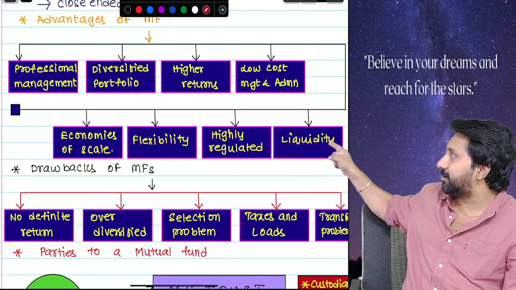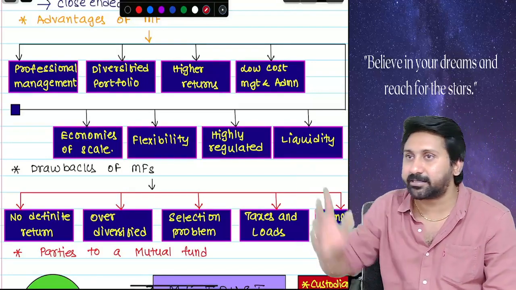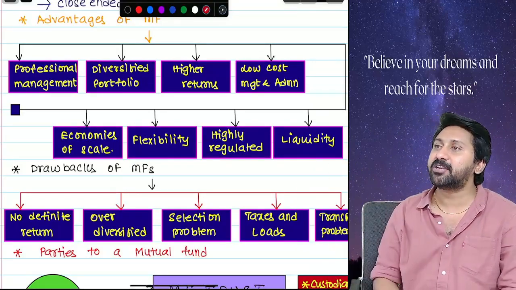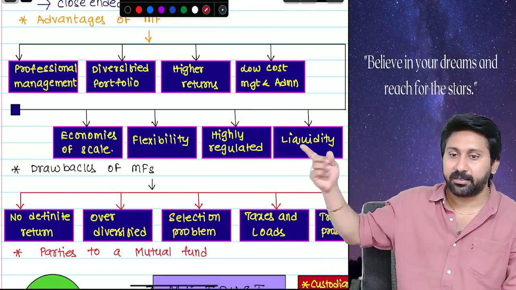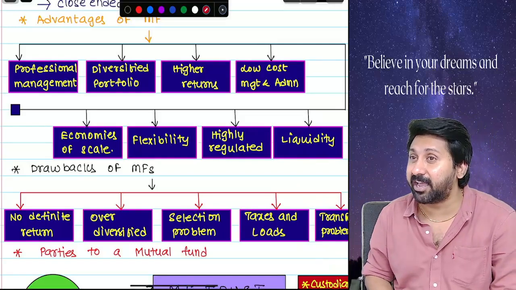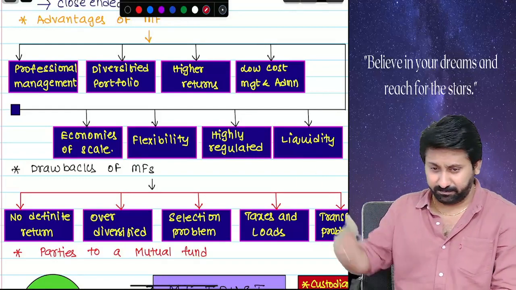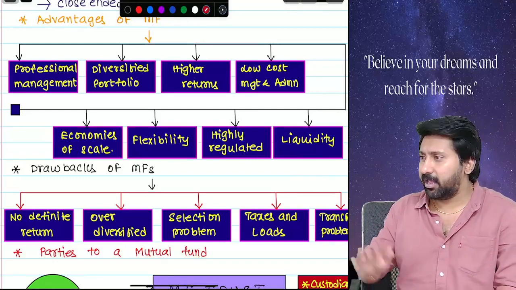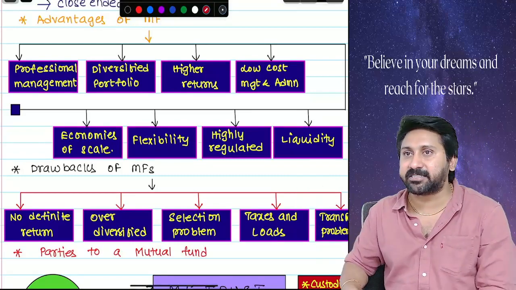Okay, next. What is the next one? What is the liquidity concept? Immediately you can sell the units. Units, you purchase shares or units? Easily you can transfer the units. Liquidity generation is easy. Next. Highly regulated. Who will regulate mutual funds in India? SEBI. Are you understanding or not? Who will regulate? SEBI. Next one. Flexibility. I can open my mutual fund account with 5-6 mutual fund companies at the same time.